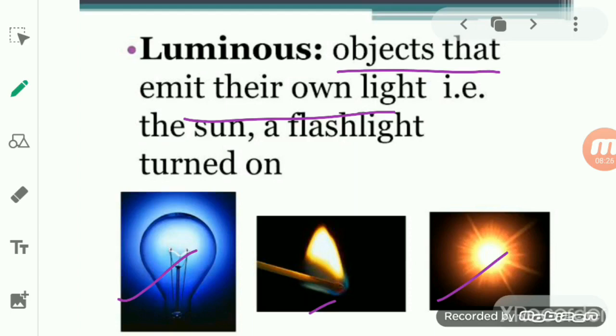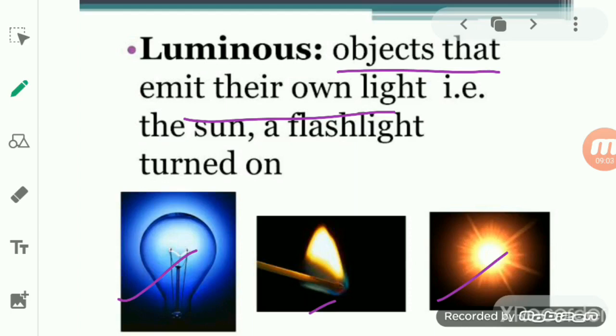So you see here, the sun has its own light, or an electric bulb or a glowing tube light or a red hot iron or the flame of a gas burner. These are all what? They emit their own light. Although one is a natural and another is an artificial source of light, they emit their own light. So such kind of an object is known as a luminous object. Firefly, these are all luminous objects.